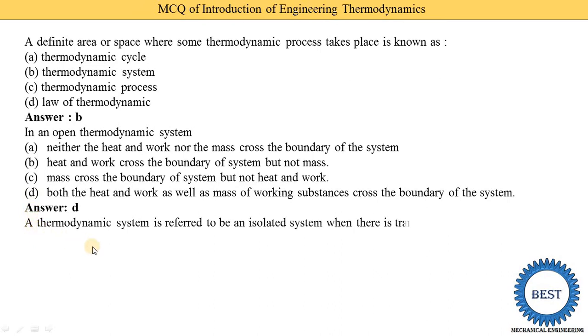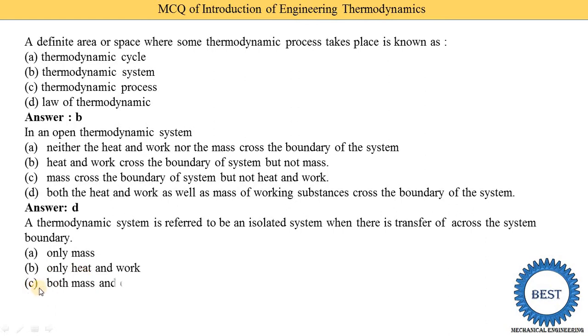Next, a thermodynamic system is referred to as an isolated system when there is what transfer across the system boundary? Options: only mass interaction, only heat and work, both mass and energy, and option D, neither mass nor energy interacts. So option D is the correct one. We know that in an isolated system no mass transfer is there and no energy interaction is there. So option D is the correct answer, neither mass nor energy interactions.